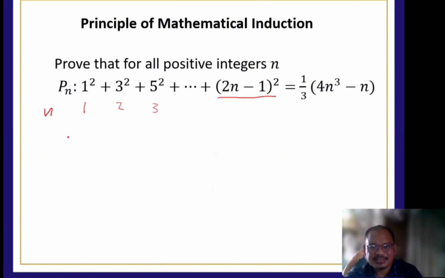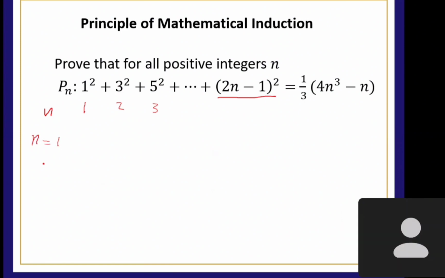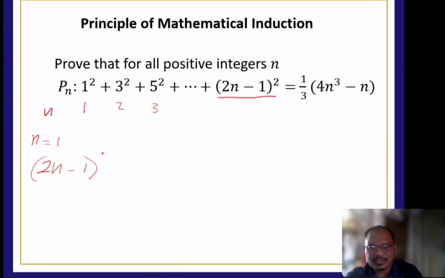Using this, when n is equal to 1, 2n minus 1, tapos meron kang squared. So, what? Equals 2 times 1 minus 1 squared. Tama? So, we have 1. 2 minus 1 is 1. Tapos may square ka. Tama? Ito siya, di ba? Gets? Tama pa? Paano kung n is equal to 2?